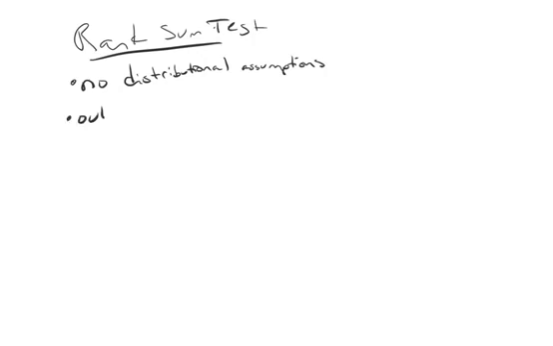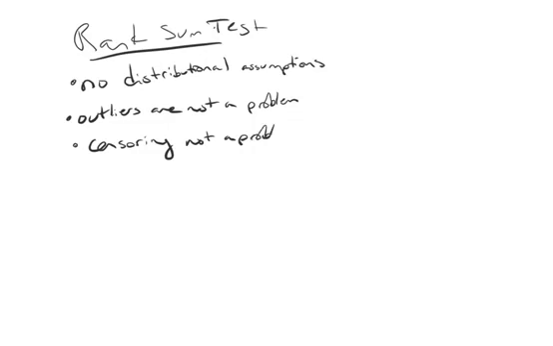Also, outliers are not a problem. The rank sum test will give you the same answer regardless of whether you have an outlier, typically. It's okay if you don't have outliers, the rank sum test will work, but if you do, still okay. Censoring is not a problem, right? Because the rank sum test has a way to handle that, okay?